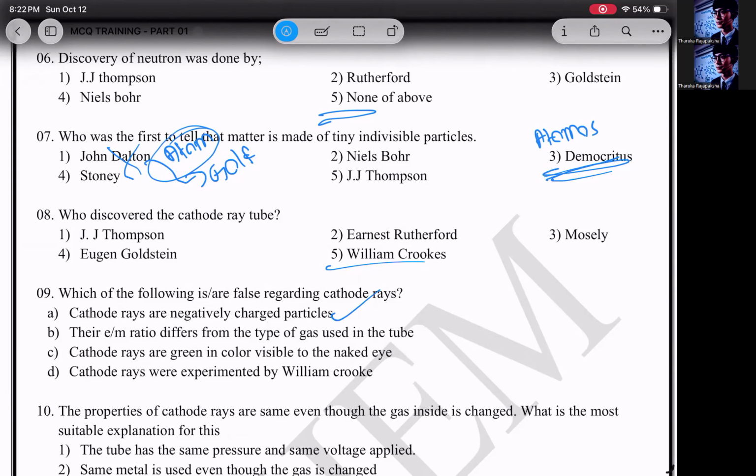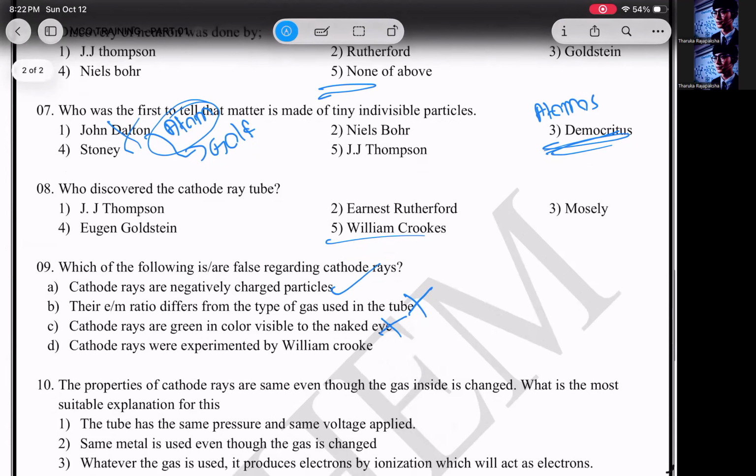Cathode rays are negatively charged particles. That is correct. Their EM ratio differs from the type of gas used in the tube. That is wrong. Cathode rays are green in color. No. Actually, cathode rays don't have a color. We see the color because of the zinc sulfide screen. Because of that only we see the color. Otherwise, it doesn't have a color.